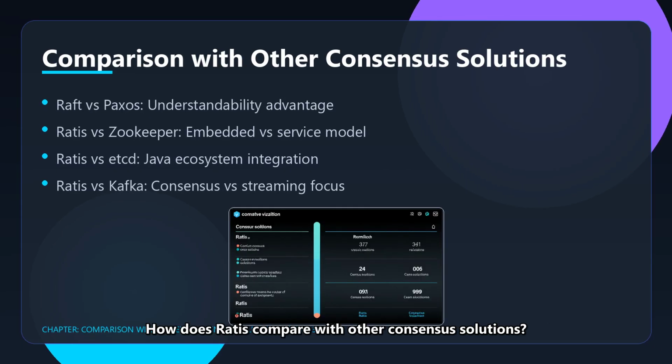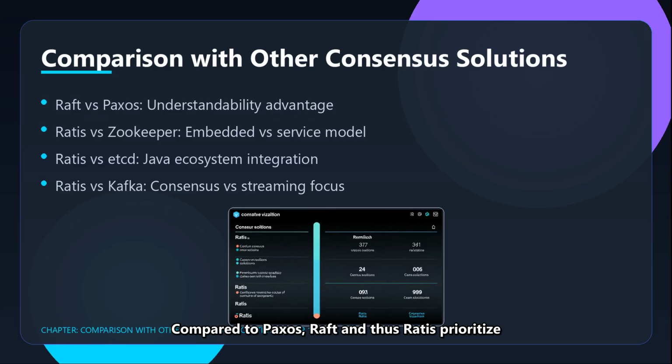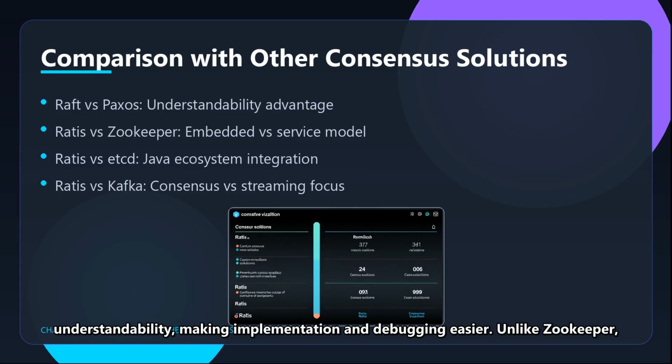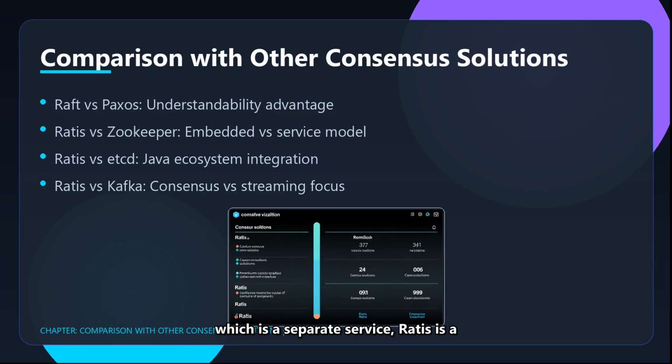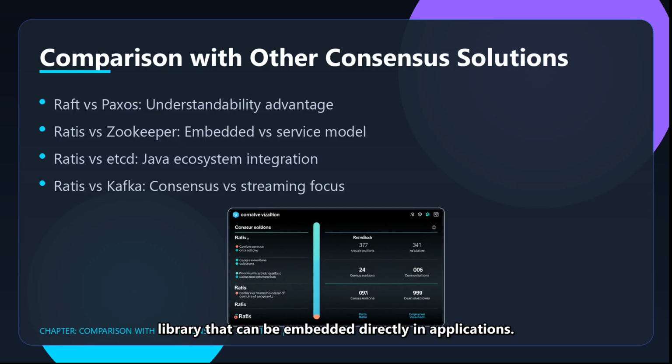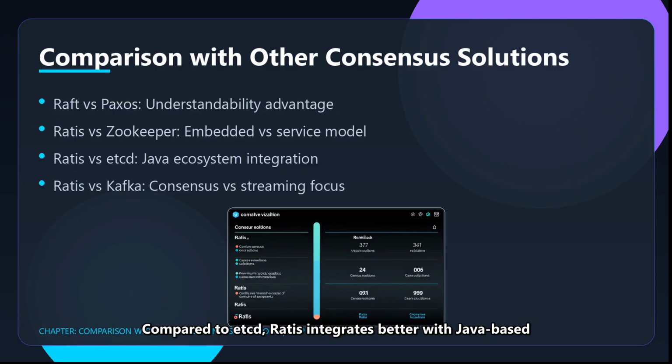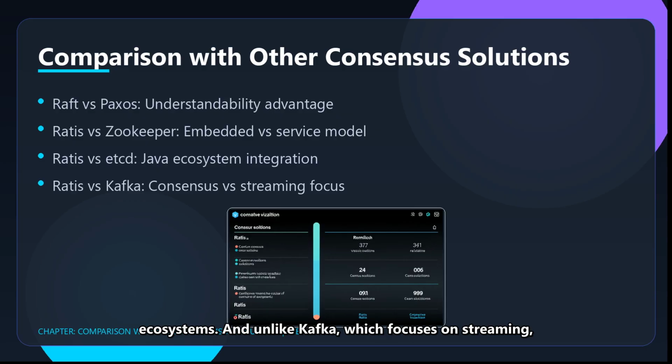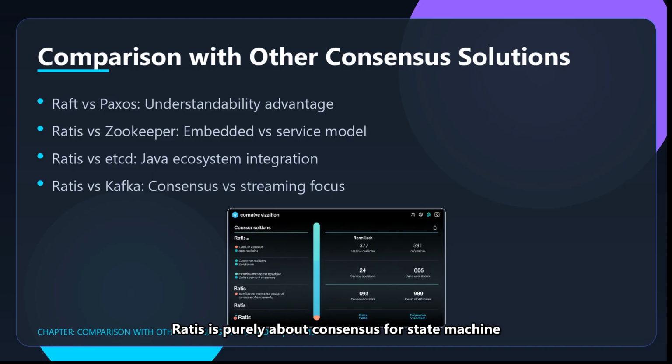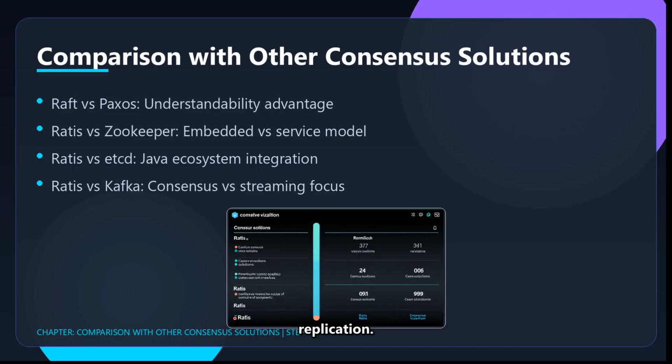How does Ratis compare with other consensus solutions? Compared to Paxos, Raft, and thus Ratis, prioritize understandability, making implementation and debugging easier. Unlike Zookeeper, which is a separate service, Ratis is a library that can be embedded directly in applications. Compared to other solutions, Ratis integrates better with Java-based ecosystems. And unlike Kafka, which focuses on streaming, Ratis is purely about consensus for state machine replication.